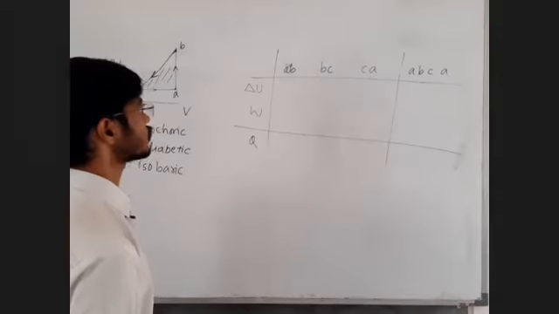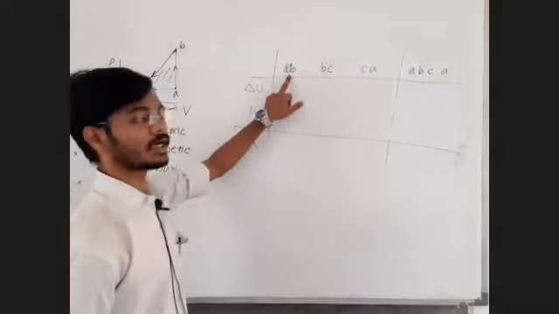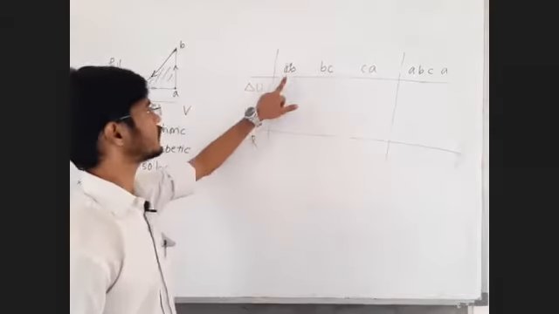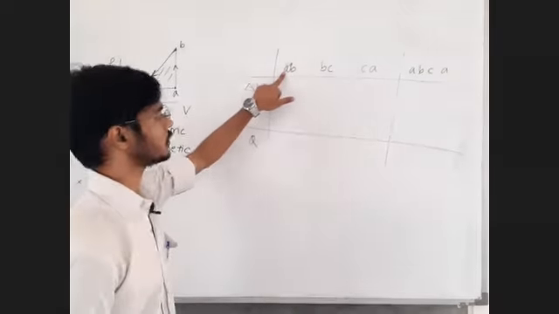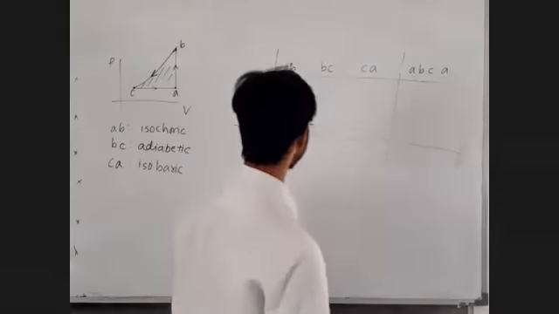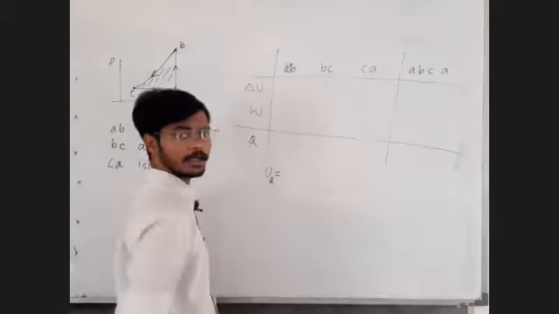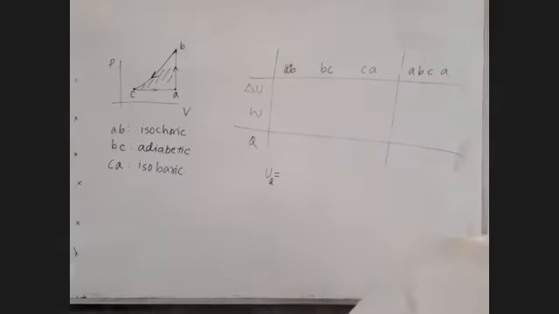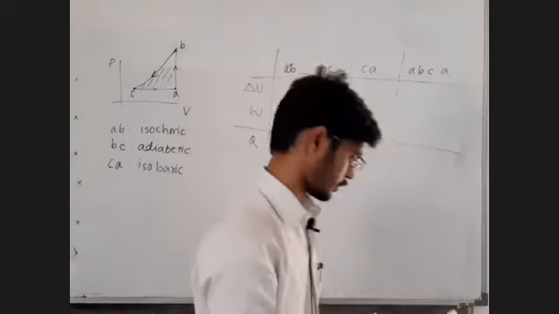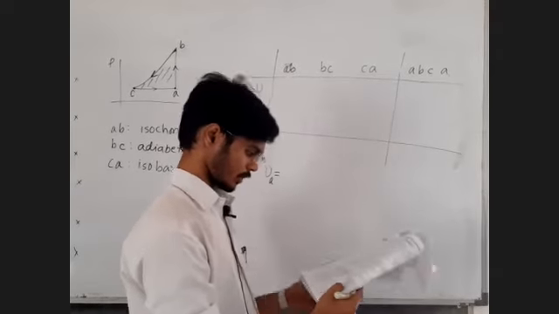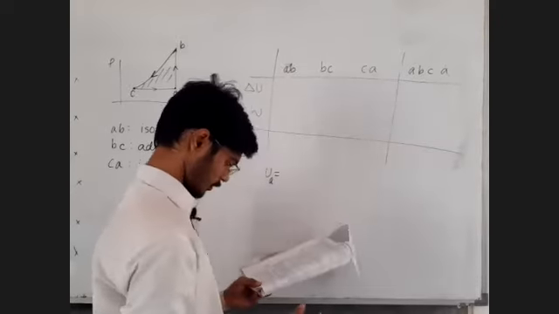Okay, so let us try to write the data. Do we have the data of change in internal energy of AB? What is the data that we have? Do we have data of internal energy at point A? Let me write down that data, otherwise you people are generally not replying, so it's better that I write the data again. That will save our time.